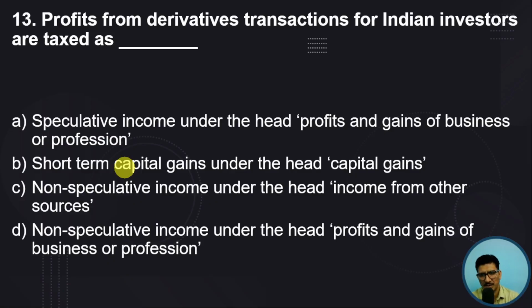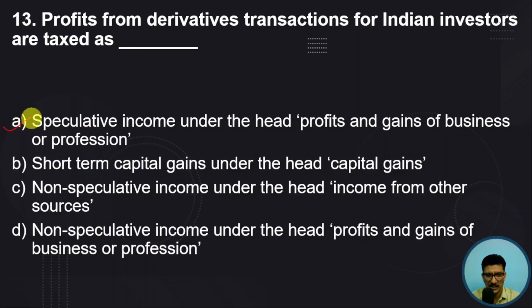Profit from derivative transactions for Indian investors are taxed at. In the previous questions where we have discussed the foreign portfolio investors, where the income has been taxed as a short-term capital gain, in case of Indian investors, how are they going to be taxed? Is it the short-term capital gain tax as with the foreign portfolio investors, or with another, or is it a speculative income?